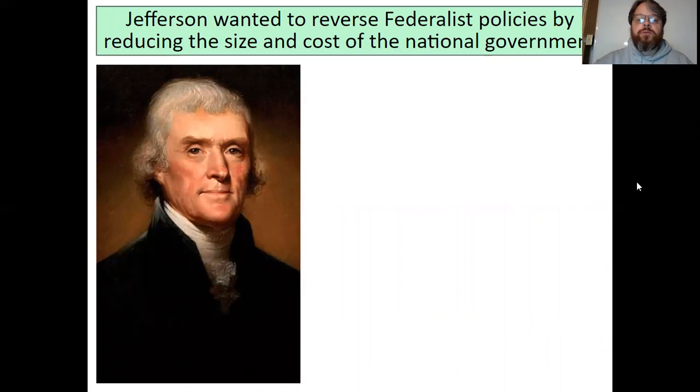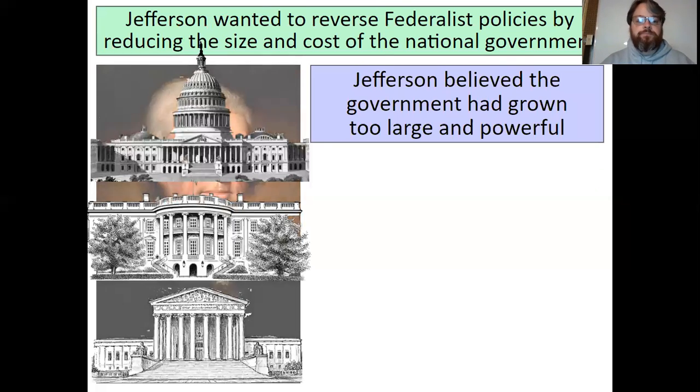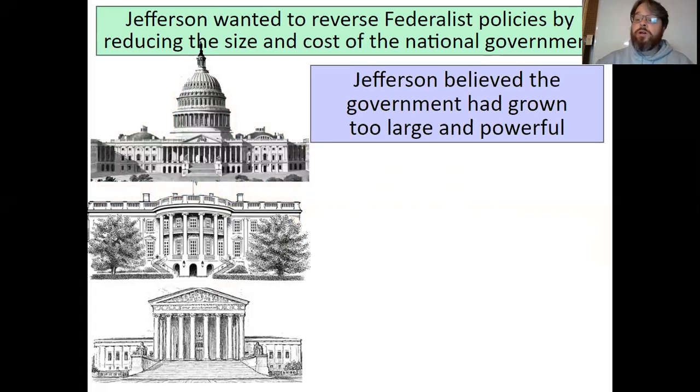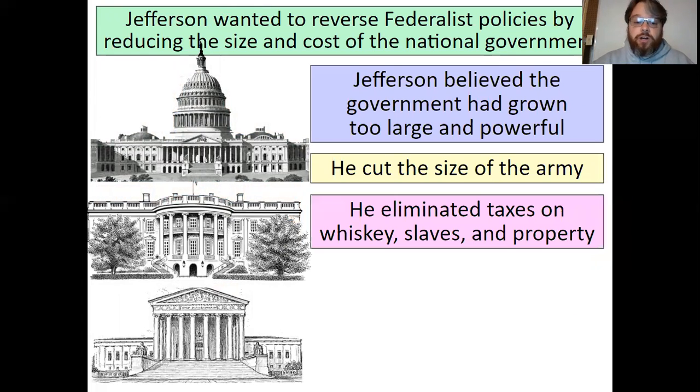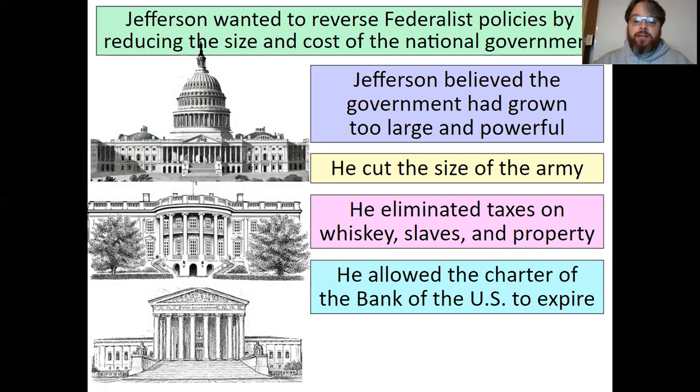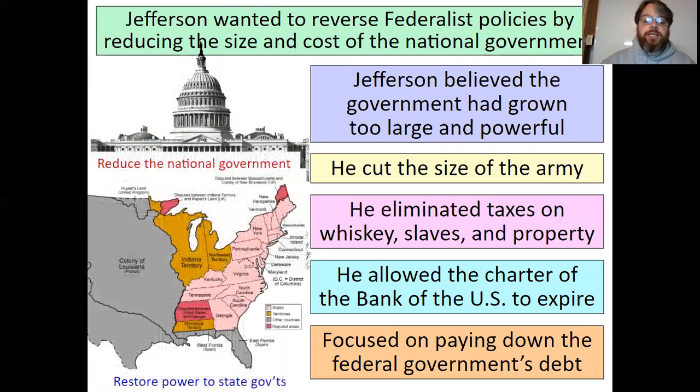Jefferson wanted to reverse the Federalist policies by reducing the size and cost of the national government. So when you're doing your exit ticket after this, pay close attention to what I'm about to say. Jefferson believed that the government had grown too large and too powerful. He cut the size of the army. He eliminated taxes on whiskey, slaves, and property. He allowed the charter of the Bank of the U.S. to expire. Now, that means that there was no more national bank. He focused on paying down debt from the federal government. So those were the things that he did that were different from Federalists. So think about that when you're doing your exit ticket.